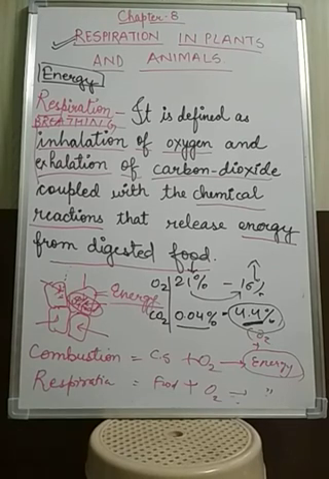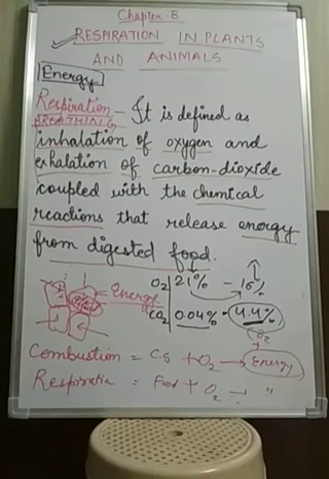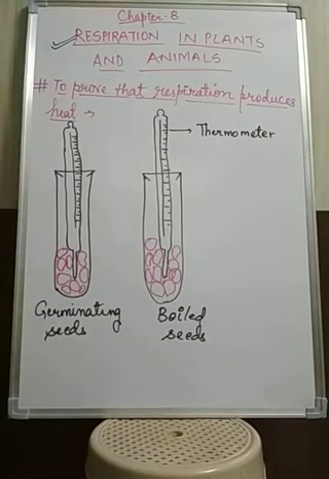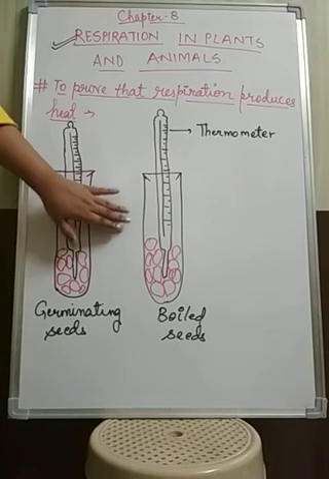Okay students, now we will discuss one activity. Here is an activity in which we will prove that respiration produces heat. For this we need a test tube, a thermometer and seeds. One seed should be germinating. What do we have to do for the germinating seeds? We take some seeds, soak them in water for 1 day. When one complete day is done, we drain out the water and keep the seeds in wet cloth. After the next day you can easily see that these seeds start germinating, sprouting.